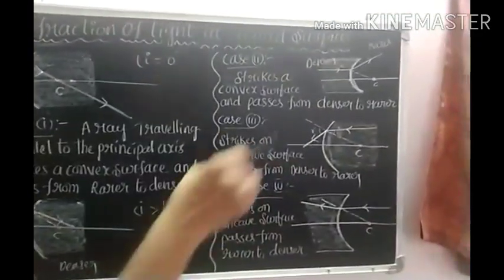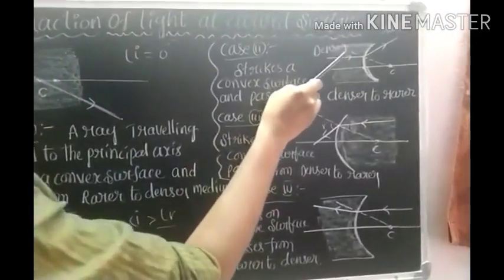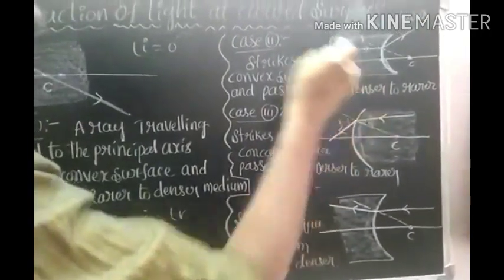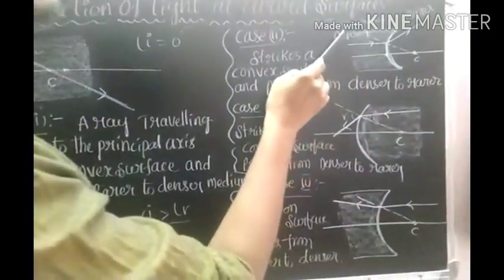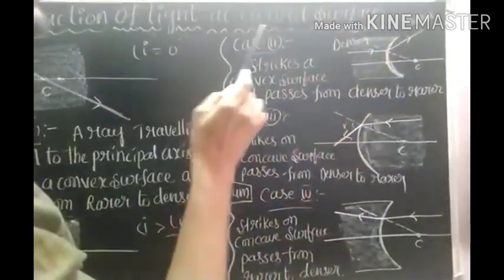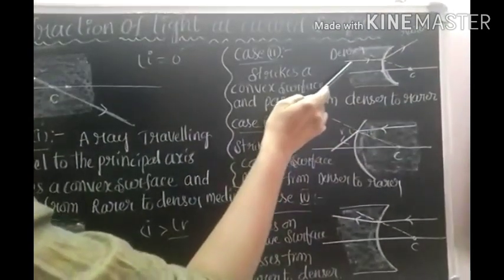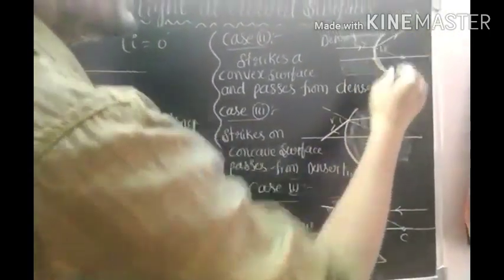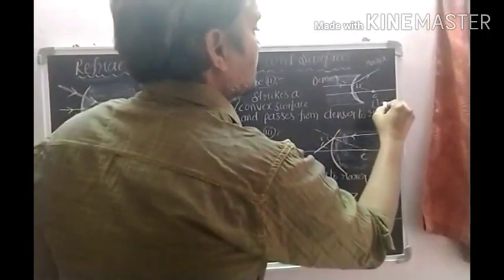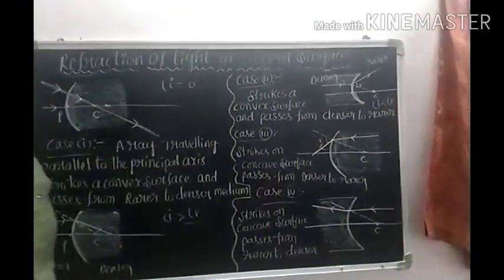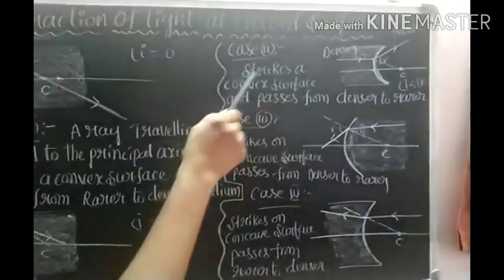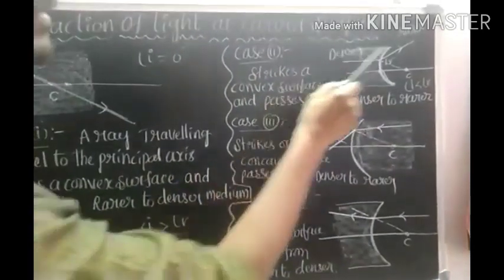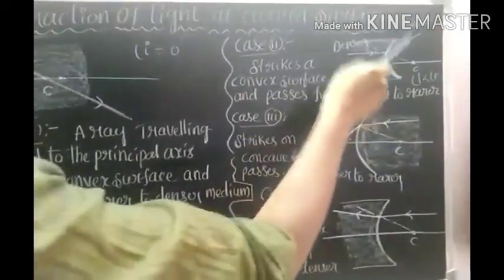Next case. Here the light is traveling from denser medium to rarer medium. It strikes a convex surface. Already we know that when the light travels from denser medium to rarer medium, it bends away from the normal. So here also this is the angle I, this is the angle R. Angle I is less than angle R. Here the condition is the light ray strikes a convex surface and passes from denser medium to rarer medium, so it bends away from the normal.